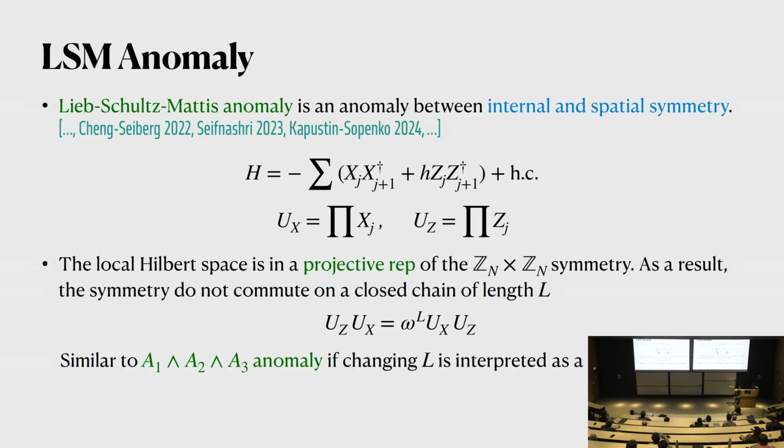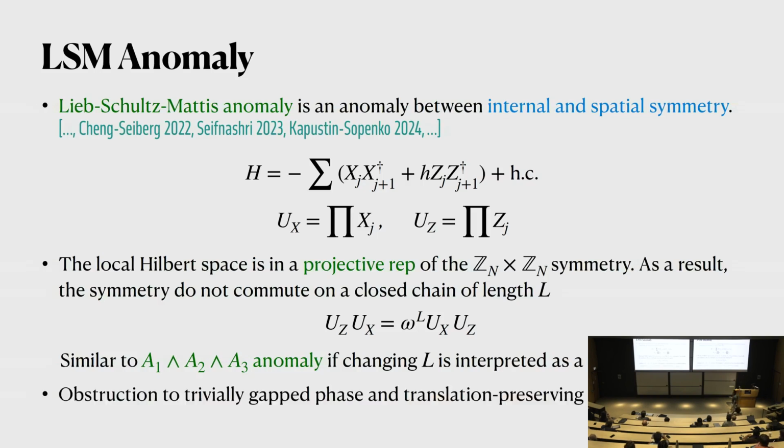Recall that in the case of A1 cup A2 cup A3 anomalies, if we insert a symmetry defect for A1, the A2 and A3 symmetries will not commute, and their non-commutativity is controlled by the defects. The reason this is called an anomaly is also that it is an obstruction to a trivially gapped phase and also to translation-preserving gauging. So it's a very useful result. If we find the LSM anomaly, we know that something must be non-trivial in the infrared. Good.